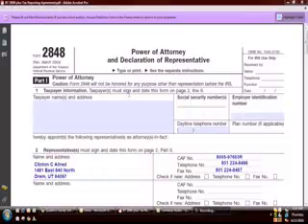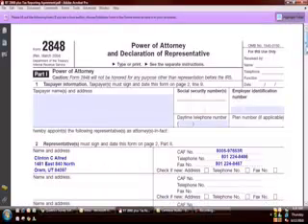As always, for your convenience, the fields that are necessary are highlighted in blue. They can be filled out online. They also can be signed digitally, which I will go over in just a second. But there are a lot of fields in here that you'll see are not highlighted in blue, and you don't need to worry about those fields. We don't need them. The IRS form is a generic form, a limited power of attorney declaration for a lot of different tax-related issues, and so we're only worried about a very specific type.